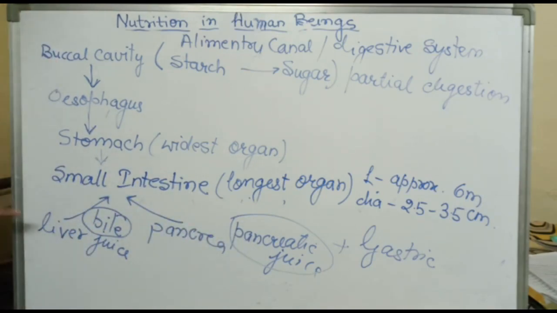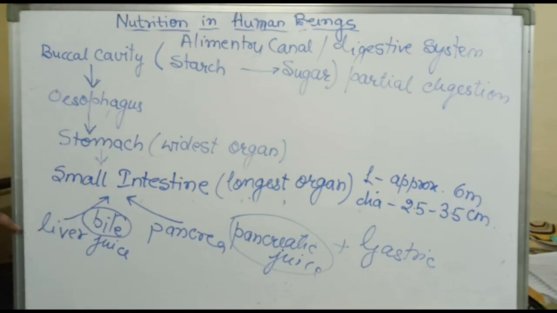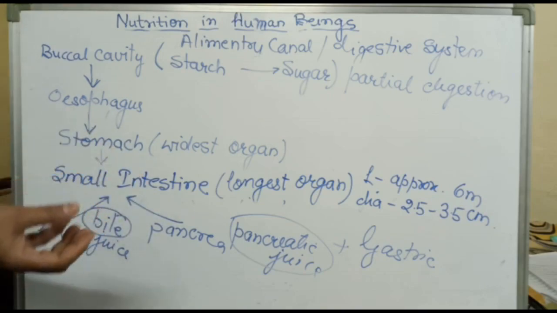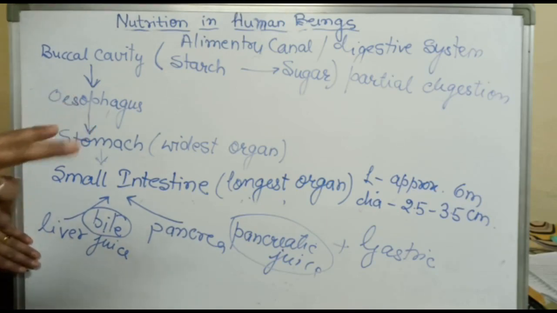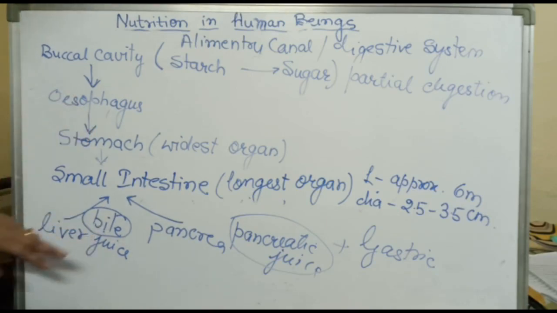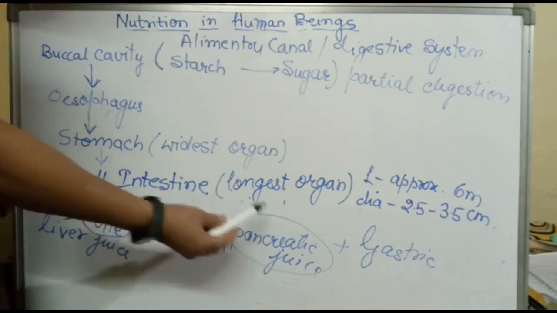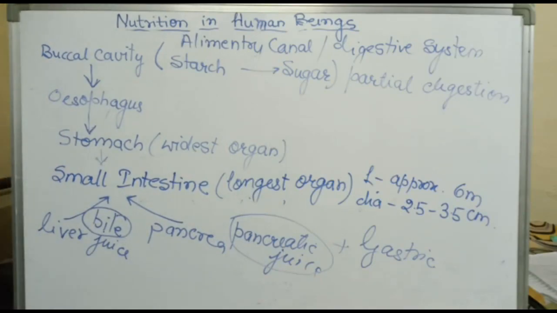Now, bile juice is helpful in one more function, that is, it emulsifies the fats. The fats in the small intestine are in large globule form. Those are to be converted into small globules. So this is called the emulsification of fat. What are those two functions? Bile juice emulsifies the fats and creates the alkaline medium for pancreatic enzymes to act on.